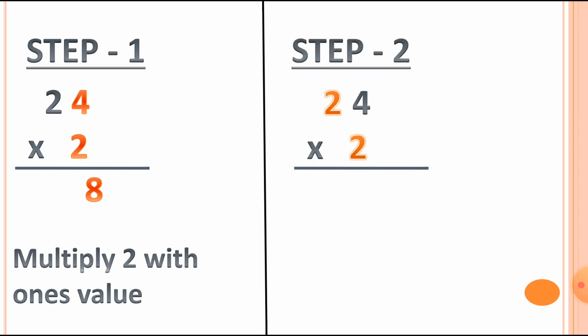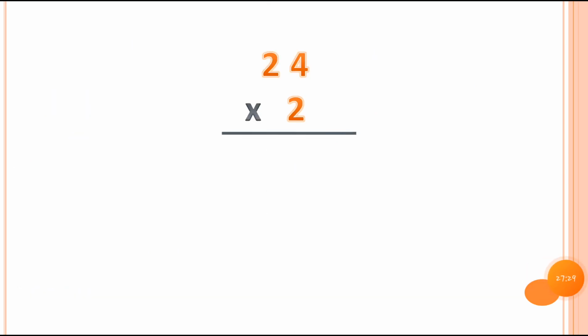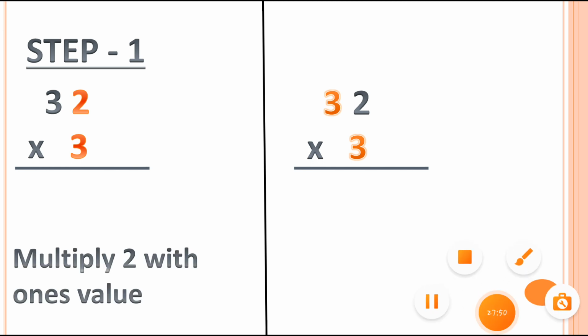What will be the next step? Step number 2 is to multiply 2 with the tens value. Here the tens value is 2. 2 2s are 4. So step 1 and step 2 are complete. Let's do both the steps together. 2 4s are 8 and 2 2s are 4. So you can see the product is 48, and product means the answer. I hope you understood how we can do this.